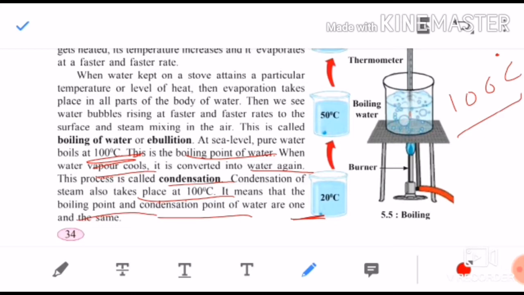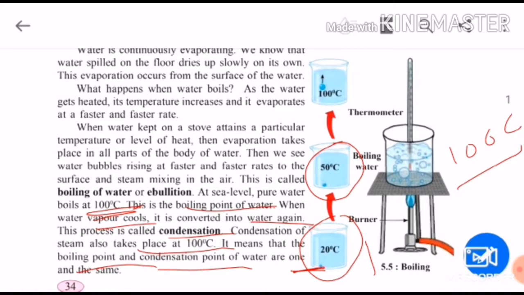degrees Celsius. See in this picture, children. First the temperature reached 20 degrees Celsius. Slowly the temperature reached 50 degrees Celsius. And finally it reached 100 degrees Celsius and water has boiled. So remember what the boiling point of water is. Boiling point of water is the temperature at which the water starts boiling. So the boiling point is 100 degrees Celsius, and when the vapors are cooled and converted back into water, that is called condensation, and condensation also takes place at the same temperature, that is 100 degrees Celsius.